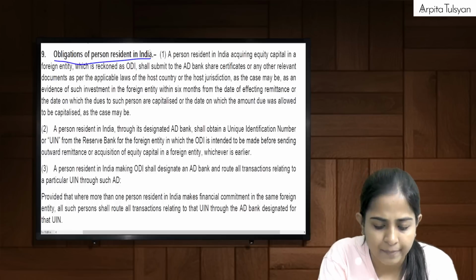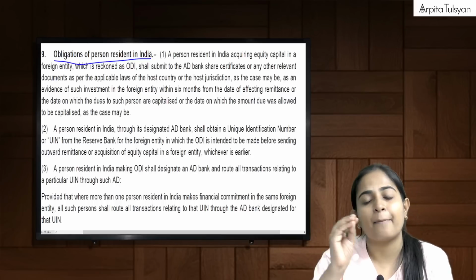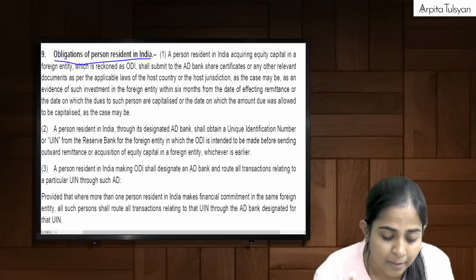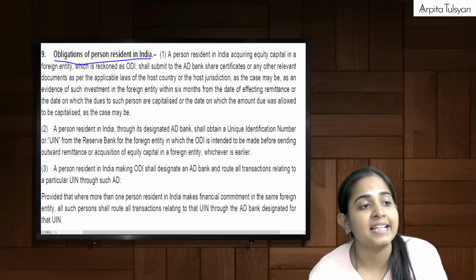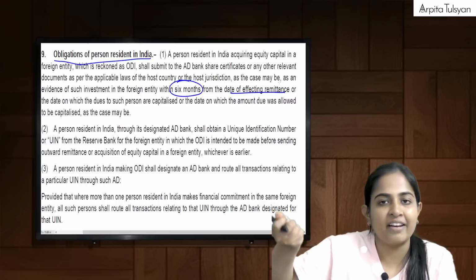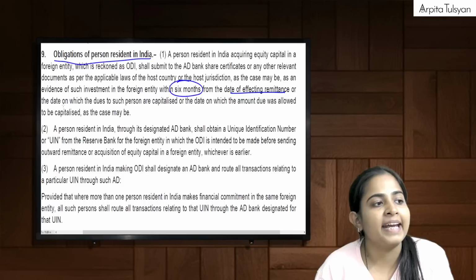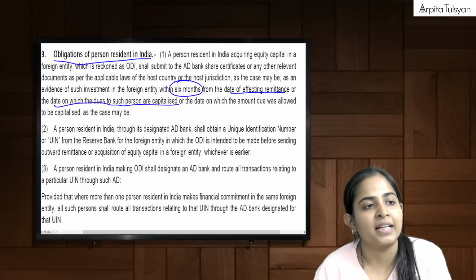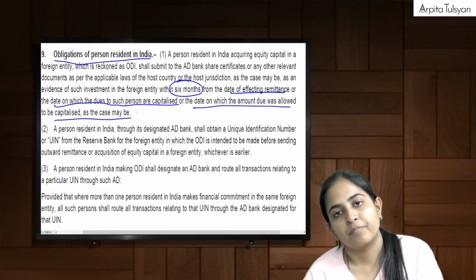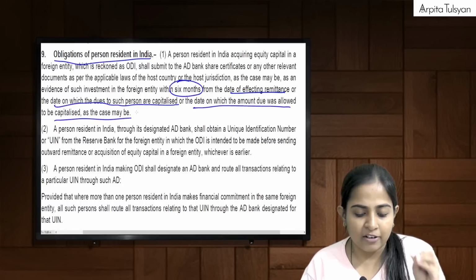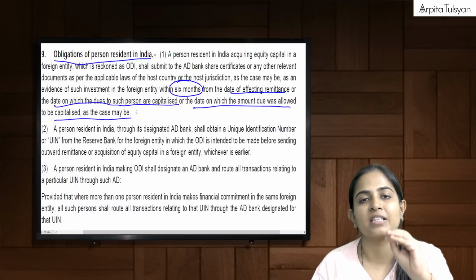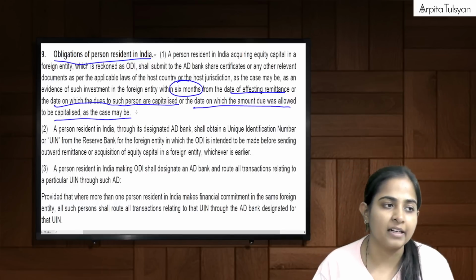Whatever are the applicable documents, for example the share certificate, has to be submitted to the authorized dealer bank within 6 months from the date of effective remittance, the day when we do the payment, or the day on which the dues are capitalized, or the date on which the amount due was allowed to be capitalized, as the case may be. We can assume it basically whenever the transaction was done, from that day, within a time period of 6 months, we have to submit it to the authorized dealer.